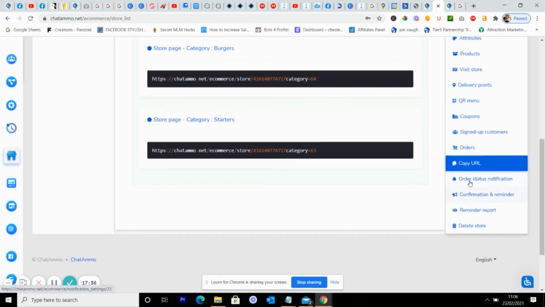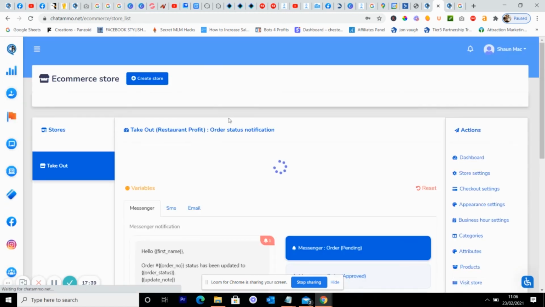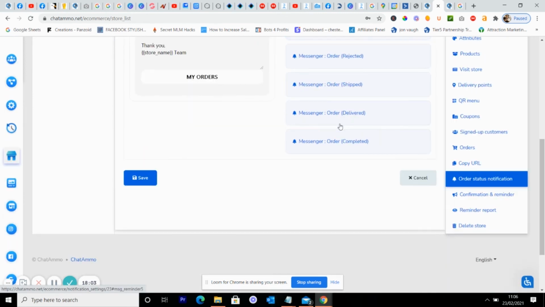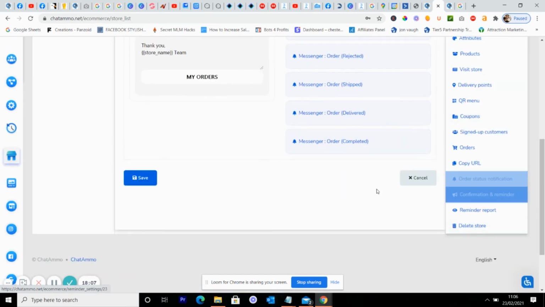Now next you've got your order status notification. This is where you can send it back to your client. As you can see, hi, whatever their name is, order number has been updated to, and you update it to the status, and thank you from your store name. Now you just put messenger order approval, messenger order rejected, messenger order shipped, messenger order delivered, and messenger order completed. So you would just click on this and send the people if you wanted to, and you can track all the orders directly.